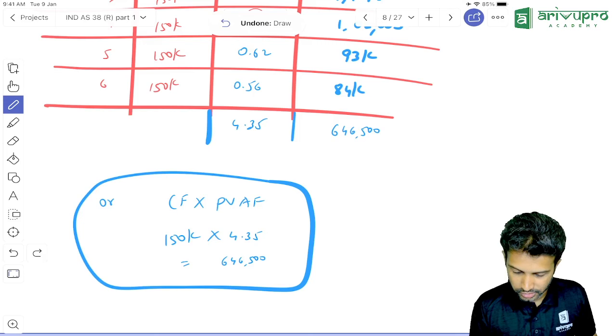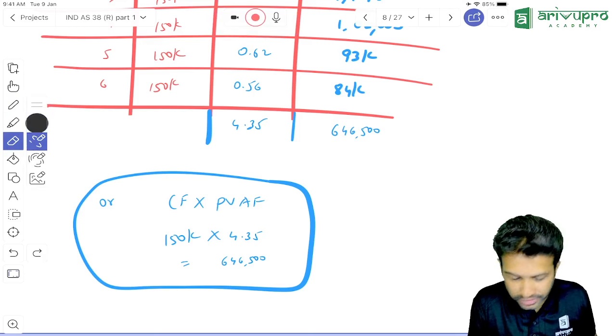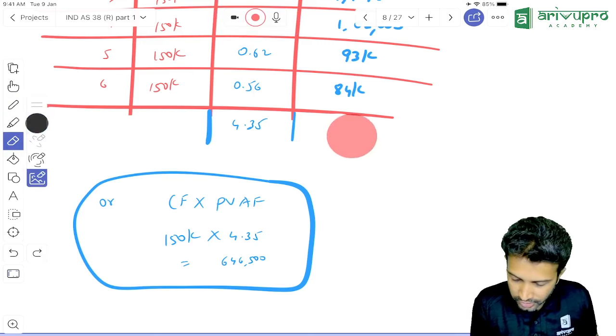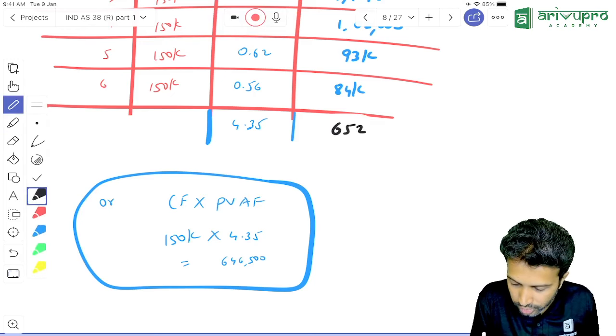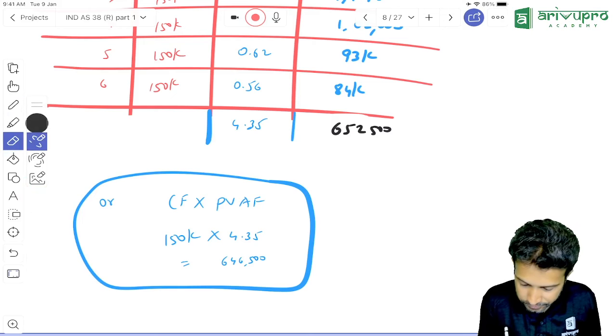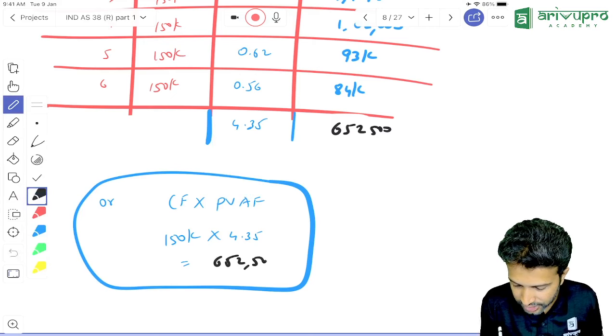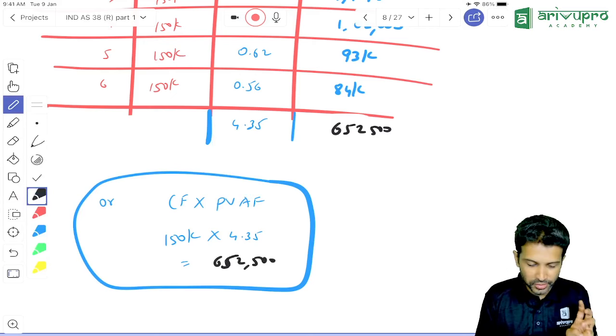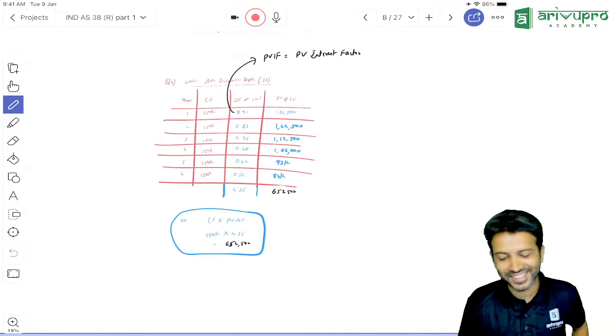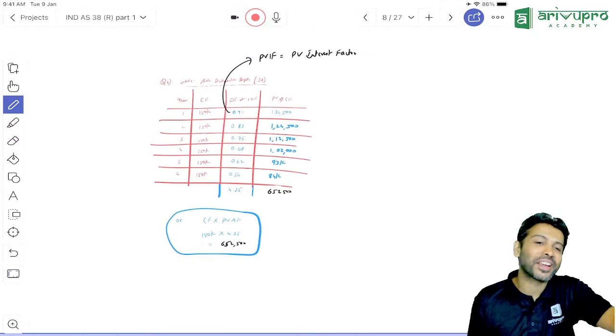6,46,000. This is not 656, 646. This is 652,500. Here also it is same. 652,500. That is okay. That is just the calculator. Sometimes different calculators will give different numbers. That is okay. So are we comfortable with this?